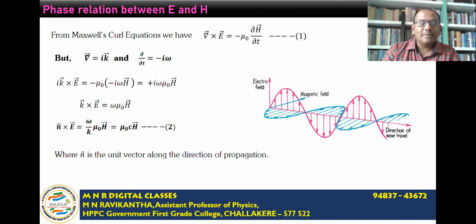So n bar cross E bar is equal to mu naught times c into H bar. Since omega by k represents the velocity of the wave, let us take this as equal to c, because it is equal to the velocity of light.